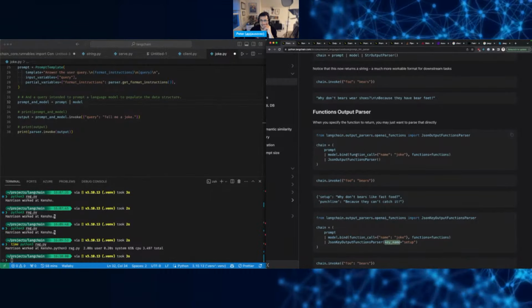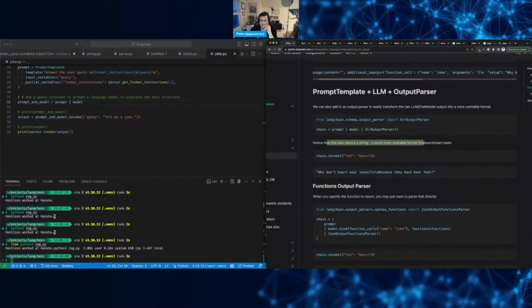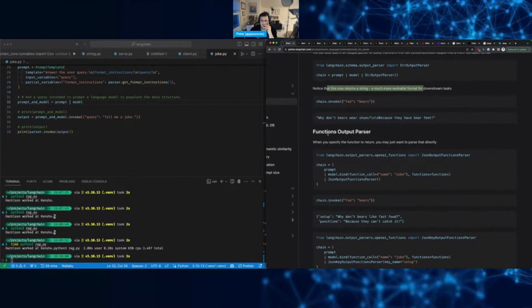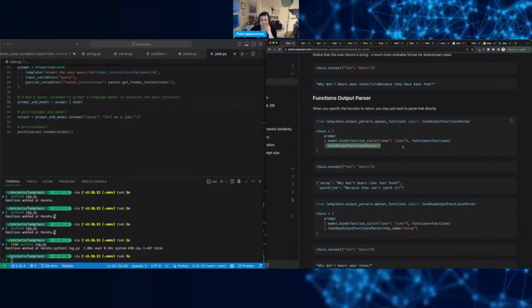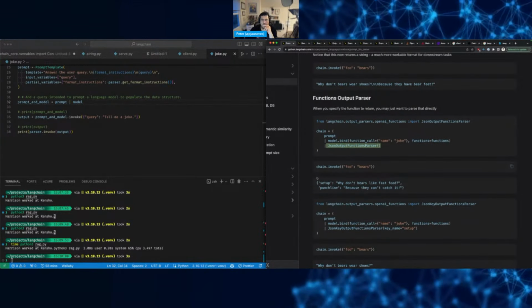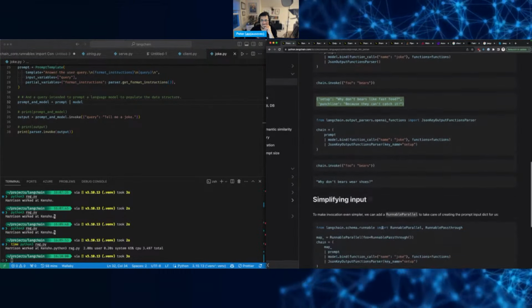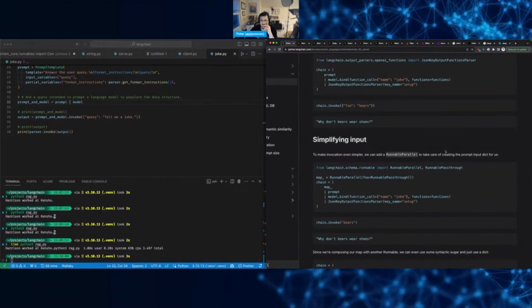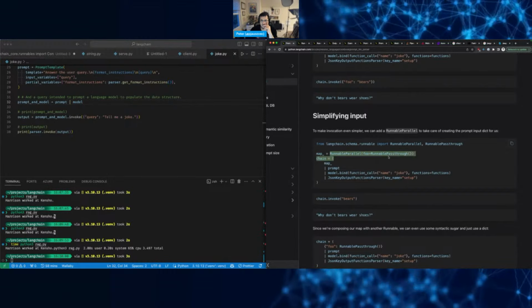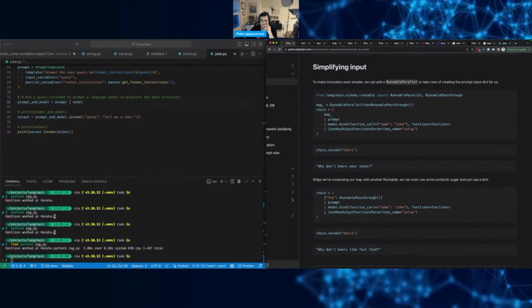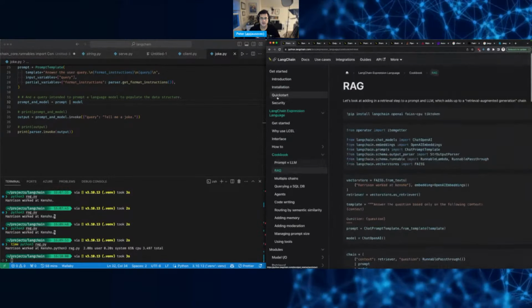Key name setup. String function output. So, oh, this one. So when you specify if you want to parse that directly, JSON output functions parser. Okay. Oh, okay. So then you can then pass that in directly if you want to, right? What about parable? Take of creating a prompt input dictionary for you. Foo, composing. Okay. Oh, there's a lot of stuff here.